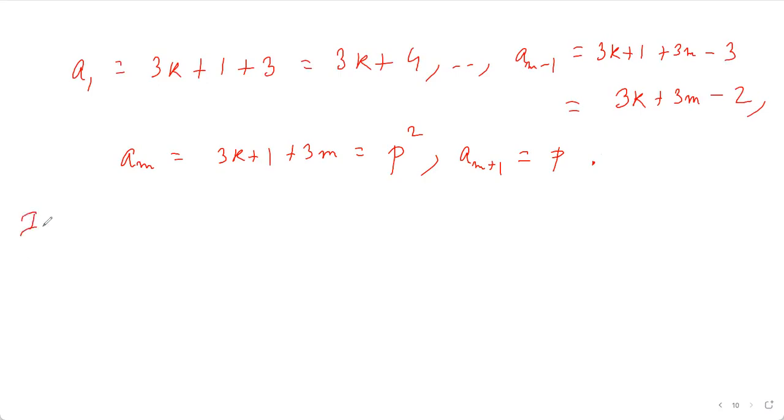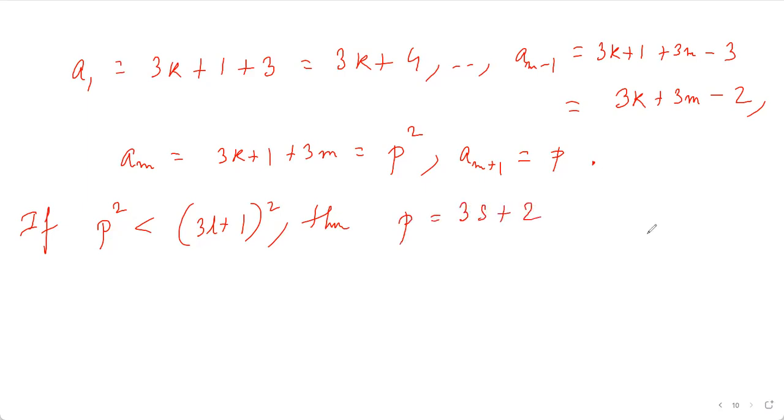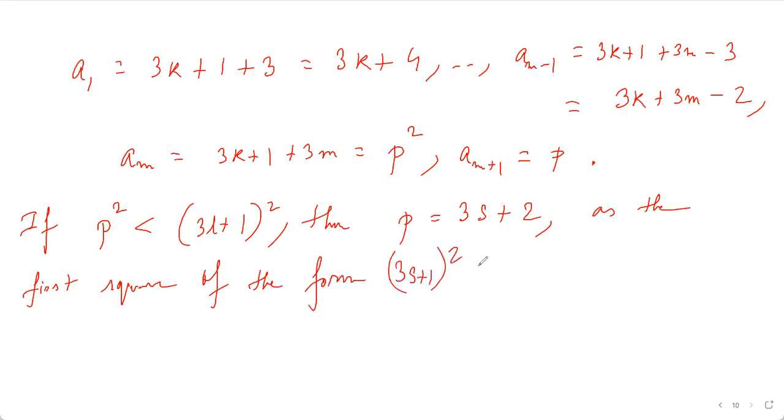Now if p squared is less than (3l plus 1) whole squared, then p is equal to some 3s plus 2, as the first square of the form (3s plus 1) whole squared that is bigger than a naught is (3l plus 1) whole squared.